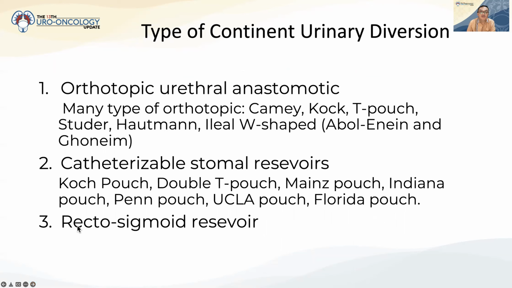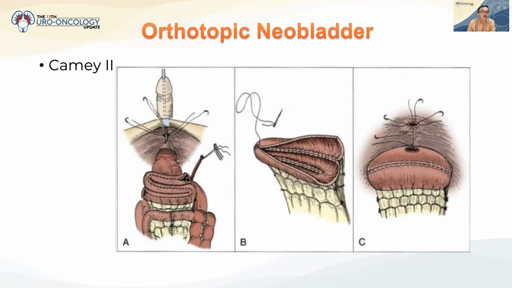This is a type of continent urinary diversion from Camey. We can use the ileal loop, about 15 to 18 centimeters, and this type can prevent reflux from the vesical to the ureter.